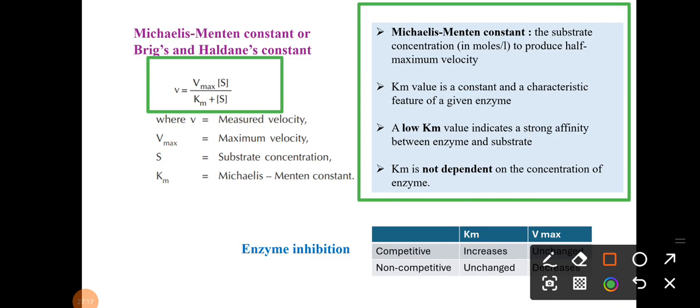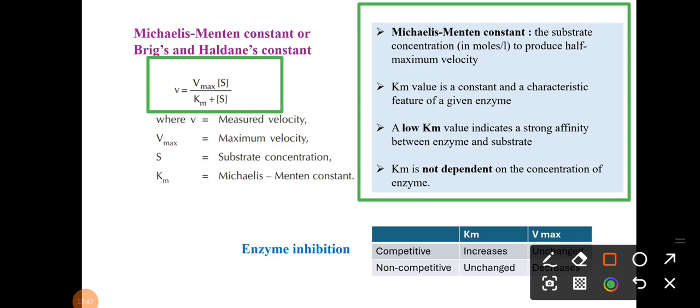The Km value is constant, as we know, and it is a characteristic feature of a given specific enzyme. Every enzyme has a specific Km value. A low Km value indicates a strong affinity between enzyme and substrate. If Km, that constant value, is low, it means a stronger affinity between your enzyme and the substrate, and Km is not dependent on the concentration of your enzyme.